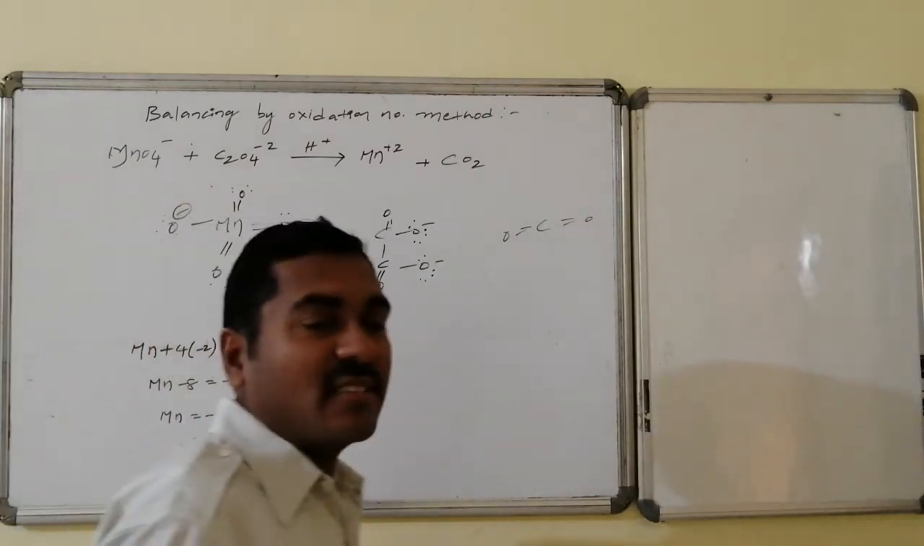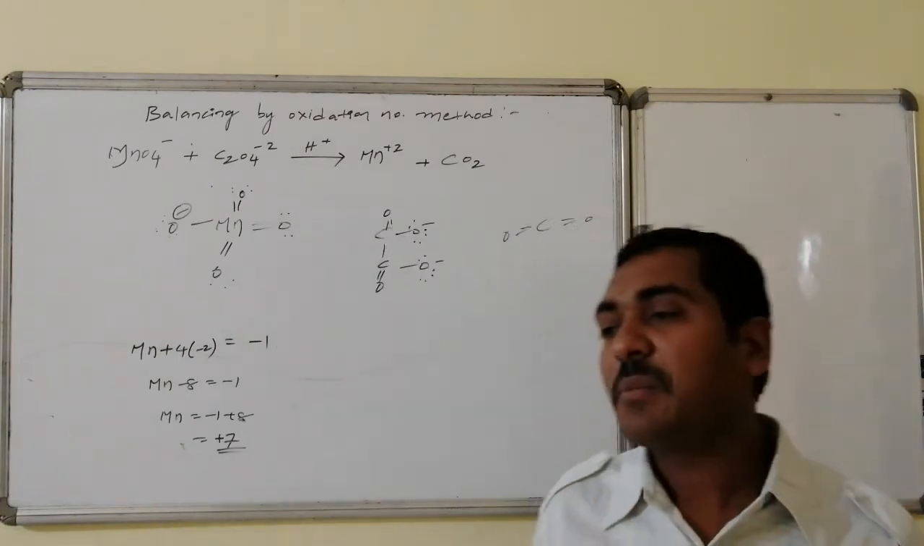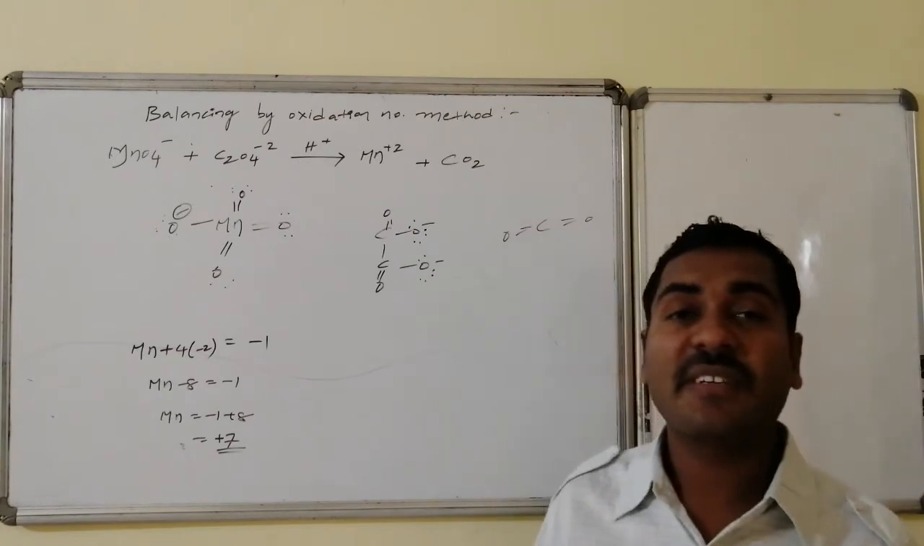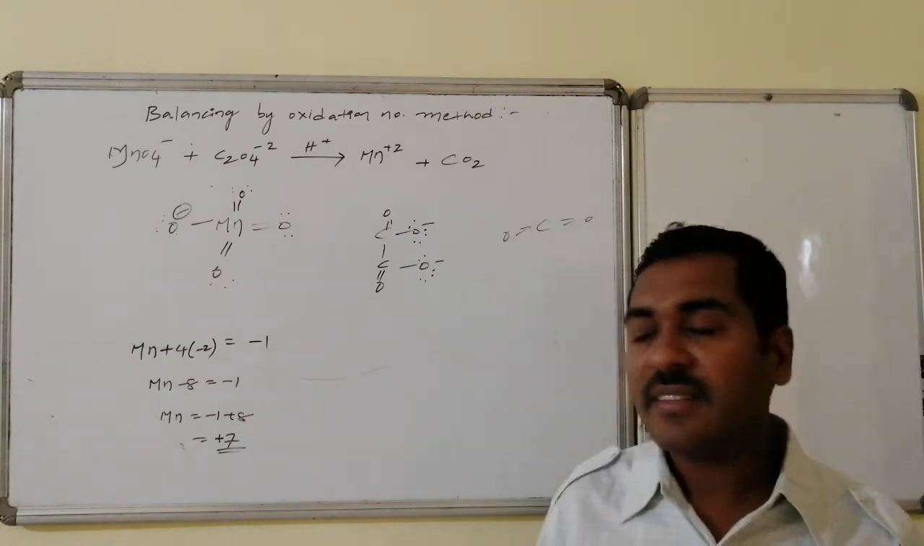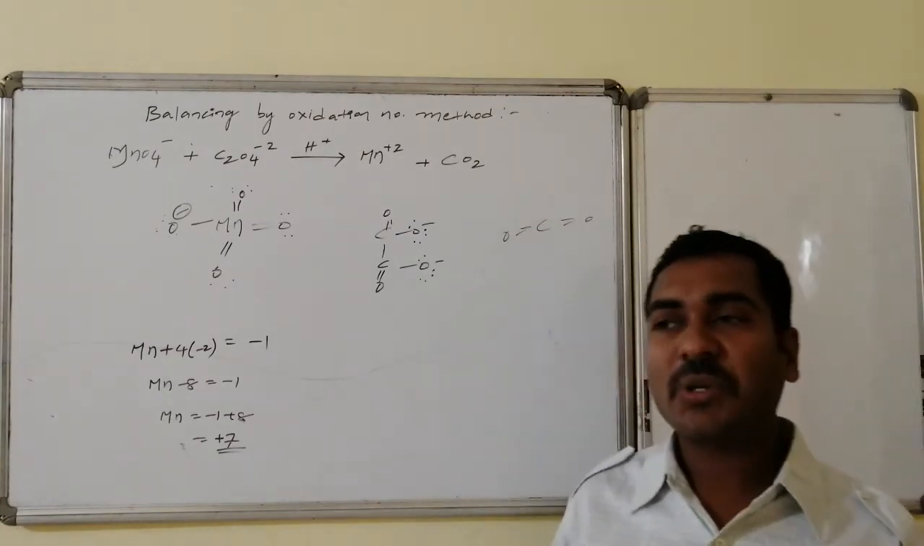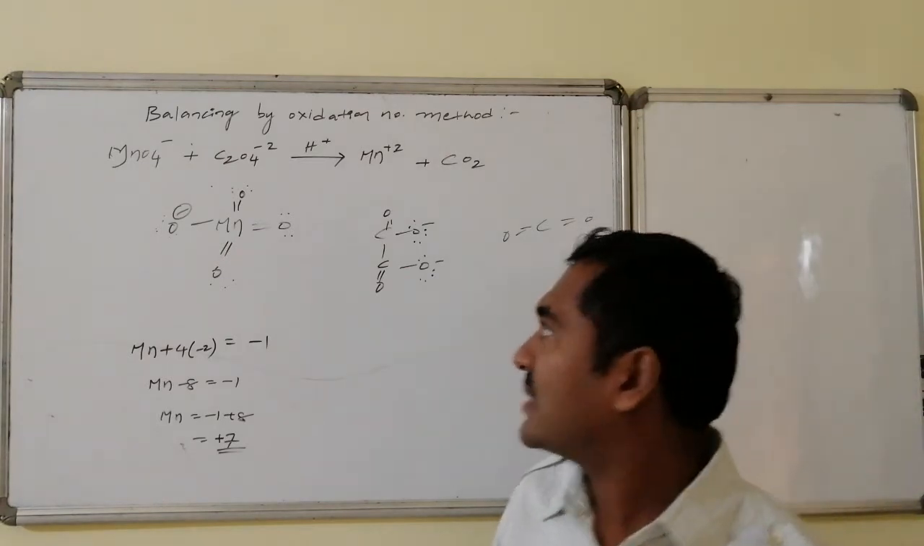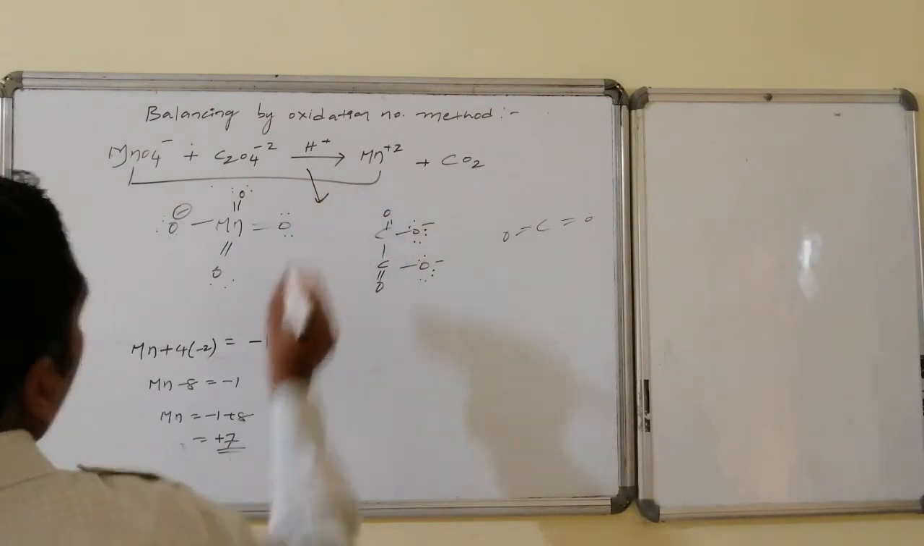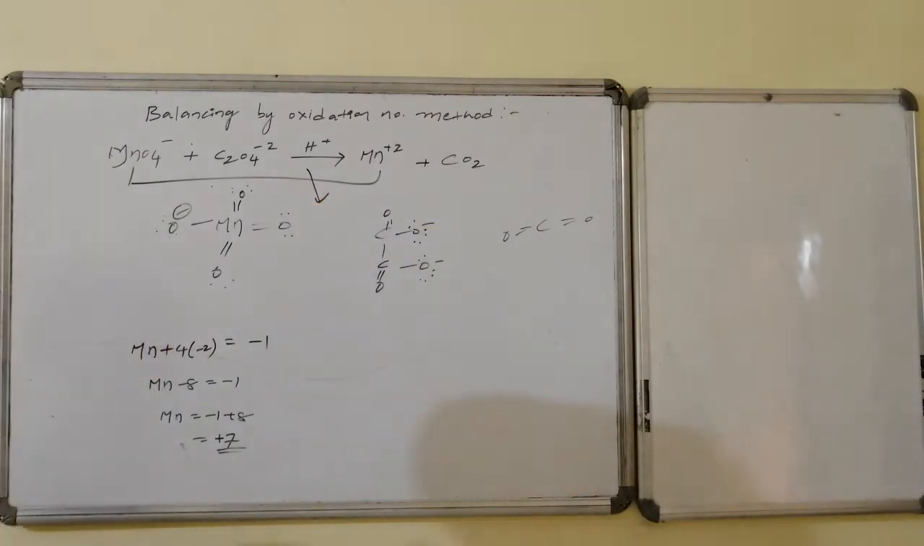Whereas in the product, what is the oxidation number here? +2. +7 is converted to +2. How is it possible? It takes electrons. Only if it takes electrons is the higher positive state converted to a lower positive state. There is a decrease in oxidation number, and that is said to be reduction.